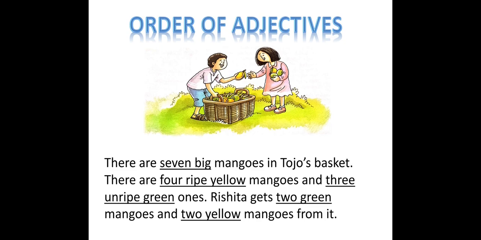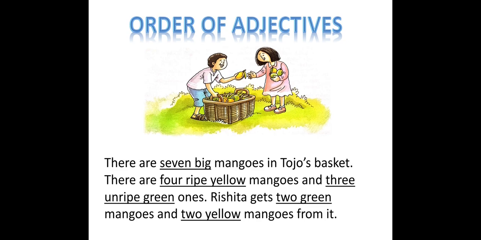There are 7 big mangoes in Tojo's basket. There are 4 ripe yellow mangoes and 3 unripe green ones. Rishita gets 2 green mangoes and 2 yellow mangoes from it. So children, here with the picture we have some sentences. In the textbook you can see them, and on the screen also.